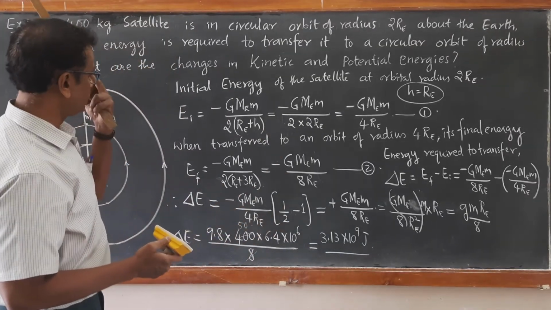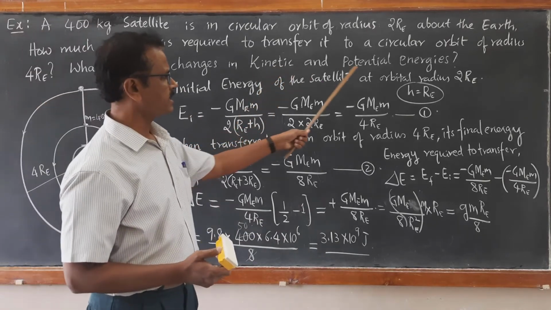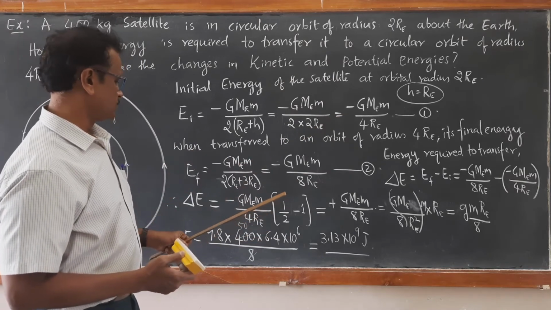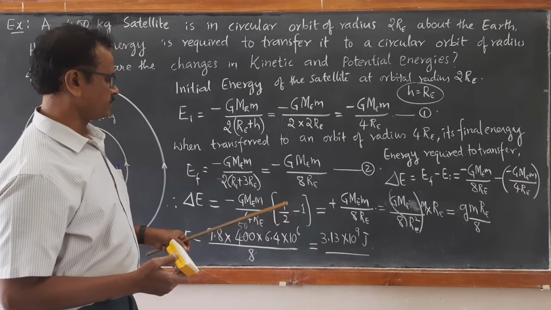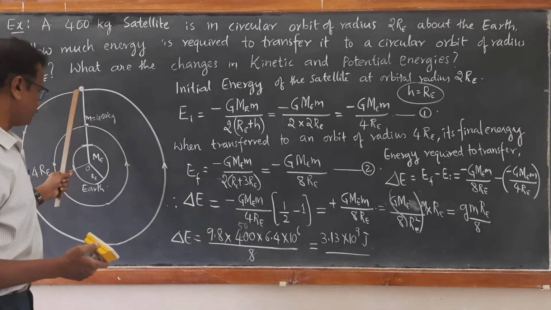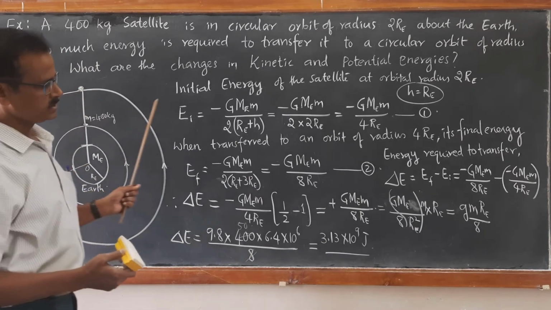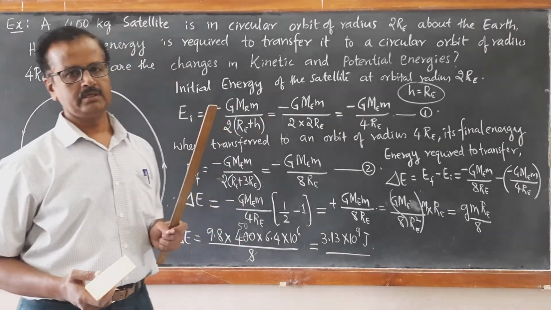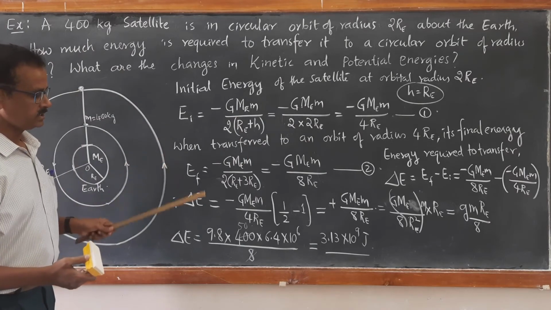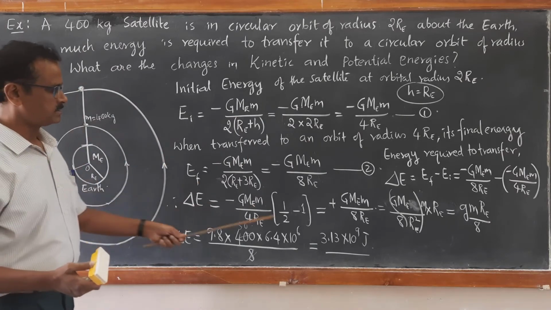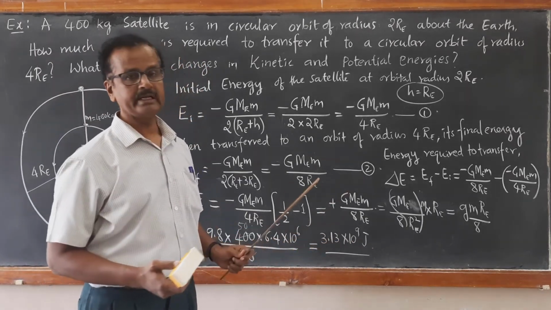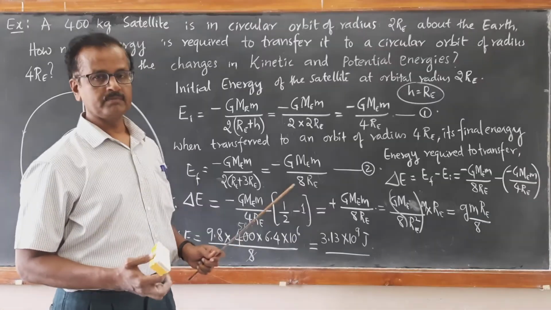Whereas, if you calculate the energy differences, kinetic energy difference and potential energy difference, using those relations, we can write the energy of the satellite in the second orbit relative to the first orbit. Then it becomes EI minus EF, and that energy difference becomes minus 3.13 into 10 to the power of 9 joules. I think you understand the problem. Okay?